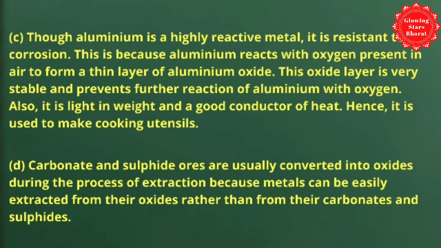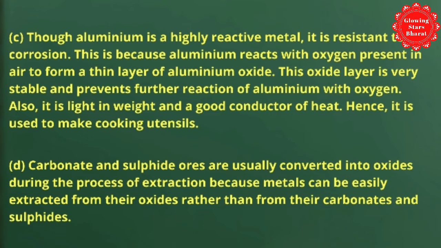Answer of question C: though aluminium is a highly reactive metal, it is resistant to corrosion. This is because aluminium reacts with oxygen present in air to form a thin layer of aluminium oxide. This oxide layer is very stable and prevents further reaction of aluminium with oxygen.